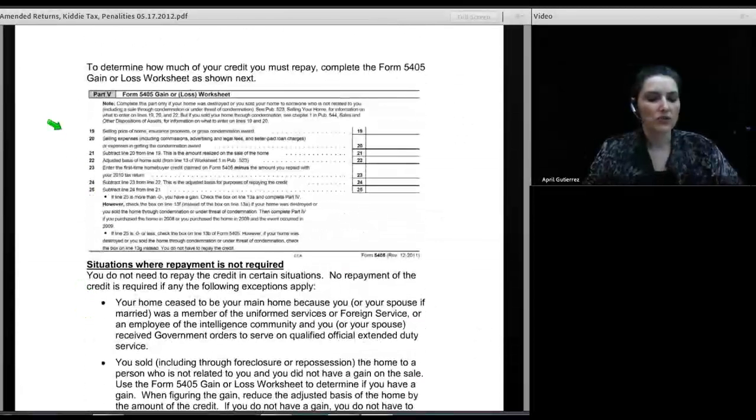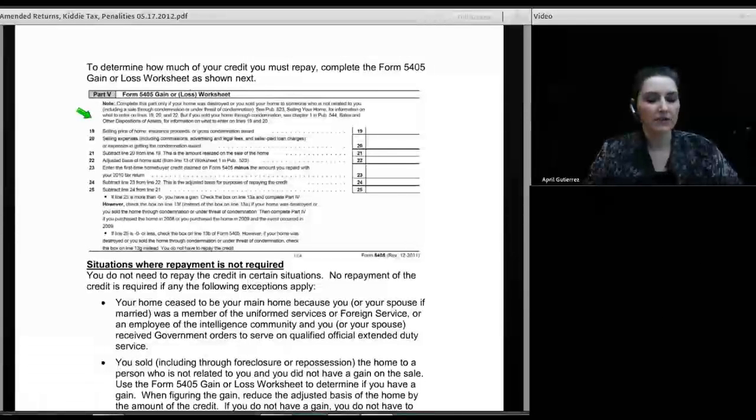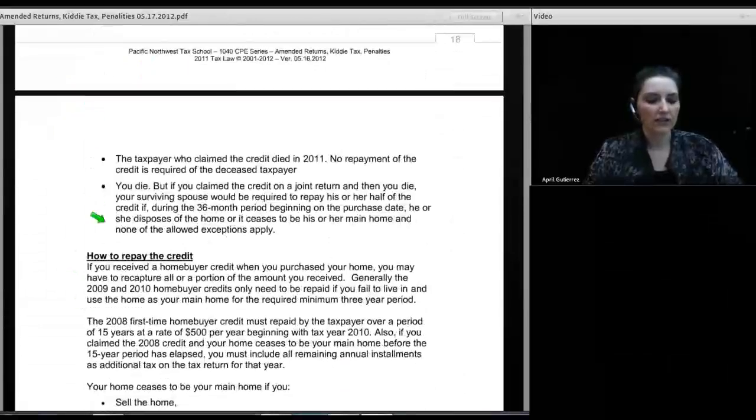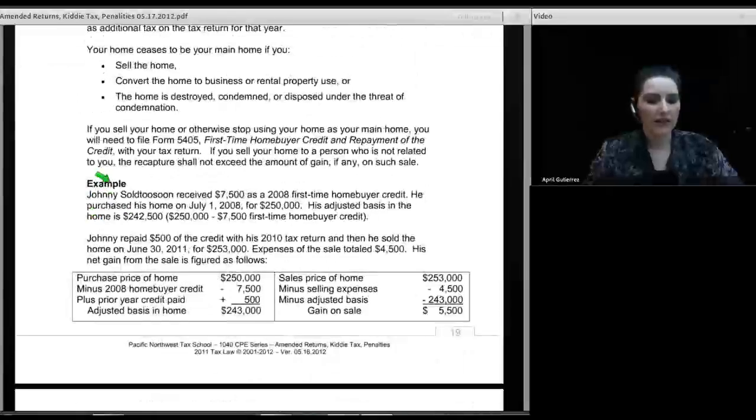But if you are in a situation where you do have a credit recapture because you sold the home, there is a worksheet, the Form 5405 gain worksheet, that needs to be completed. And I have a cutout of it here in the manual. And we're going to go down and take a look at an illustration of how to fill that form out and redo the recapture on your 1040 form.